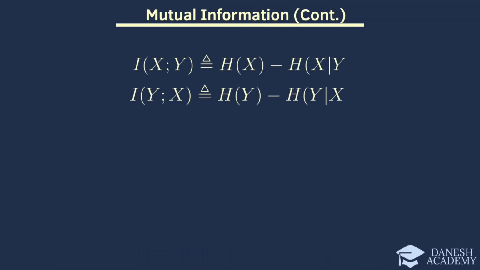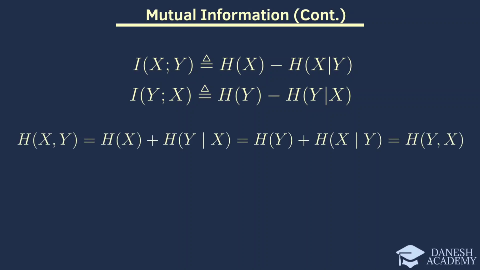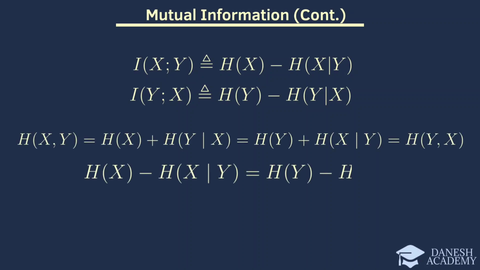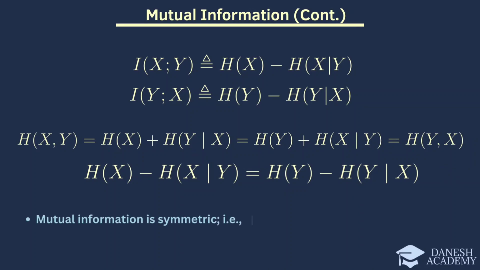Here, we further explore the properties of mutual information. Mutual information is defined as follows. We can see that the joint entropy can be written as this equation. And from this, it follows this equation. This demonstrates that mutual information is symmetric. This symmetry property highlights that the amount of information X provides about Y is the same as the amount of information Y provides about X.